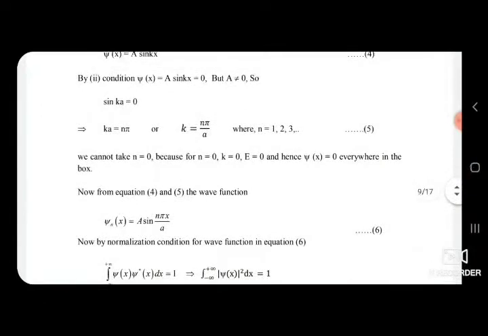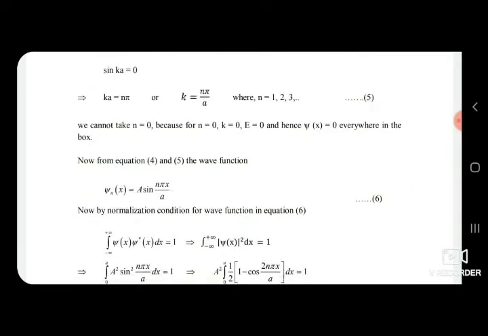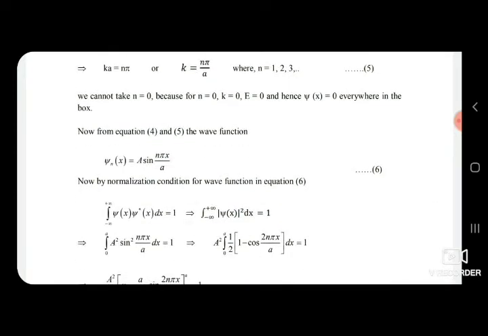Now from equations 4 and 5, the wave function associated with the particle will be psi(x) equal to A sin(n pi x upon a) for the nth state. Now, to get the value of the constant A, we can apply the normalization condition. The general form of the normalization condition is the integration of psi star psi dx with limits minus infinity to infinity equal to 1, or the integration of psi mod squared dx equal to 1 with limits minus infinity to infinity.